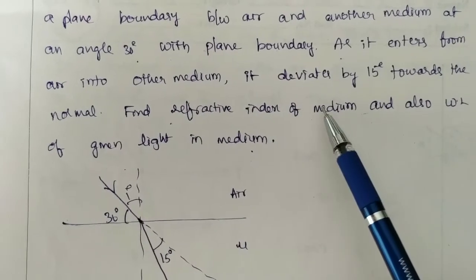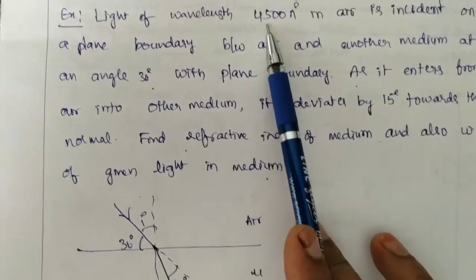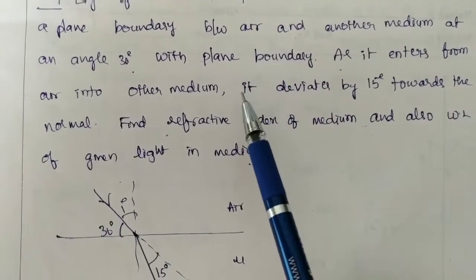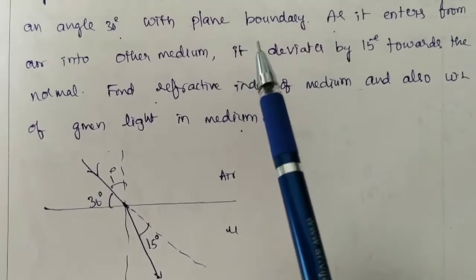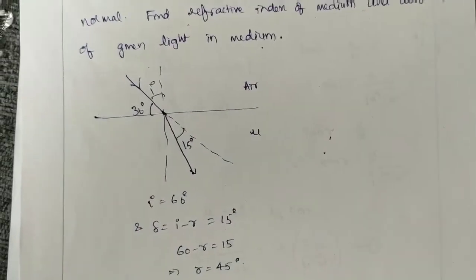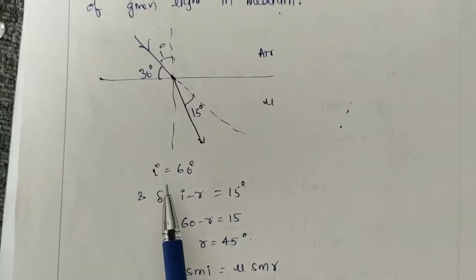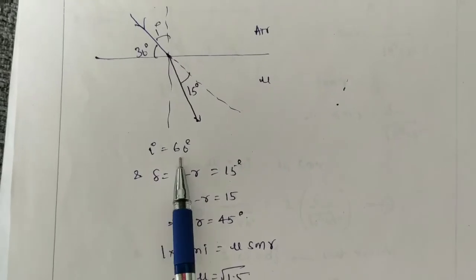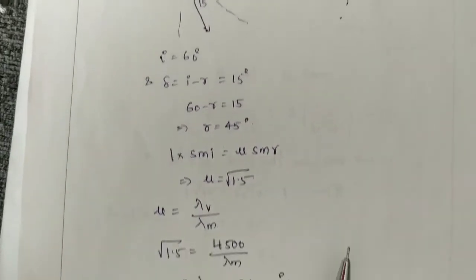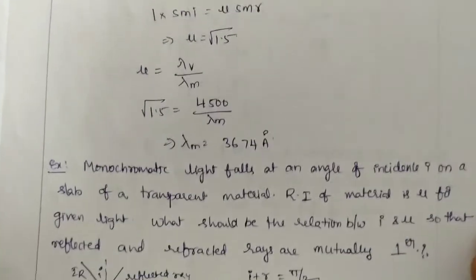When you know the refractive index, you can calculate the wavelength also, because you know the wavelength of light in vacuum. The absolute refractive index of the medium is equal to the wavelength of light in vacuum by the wavelength of light in the medium. So from that you can calculate the wavelength of light in the medium. Okay, see here. Now see the next example.